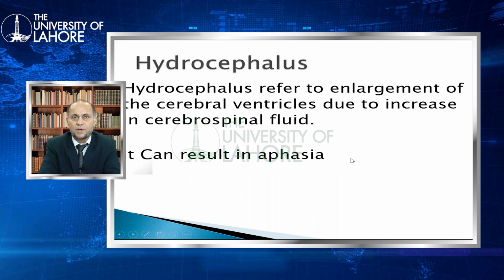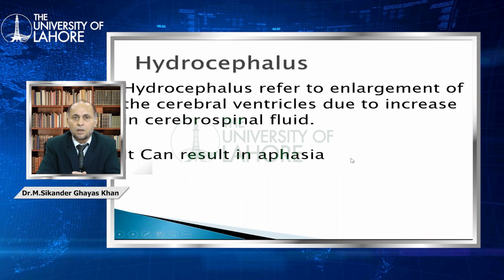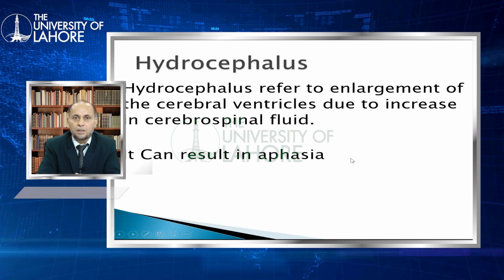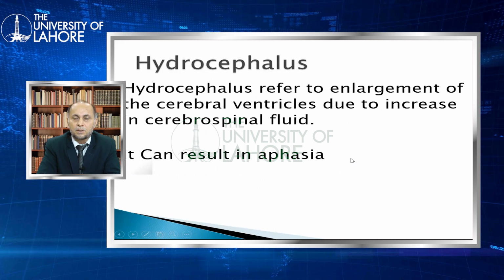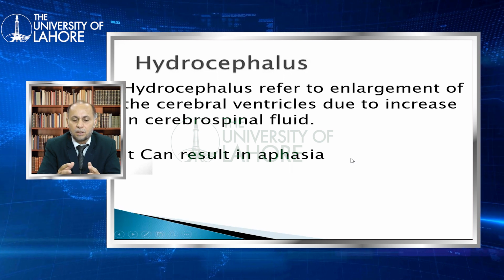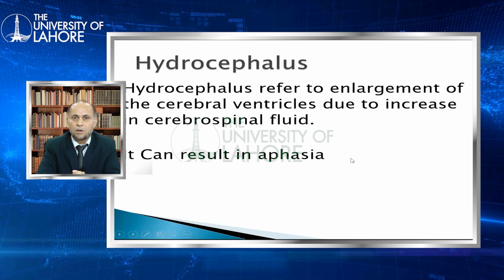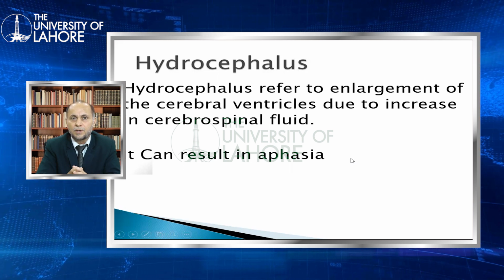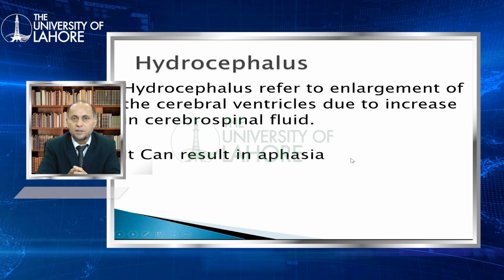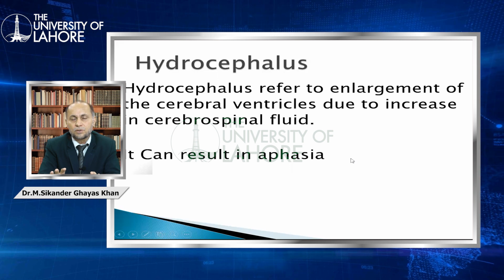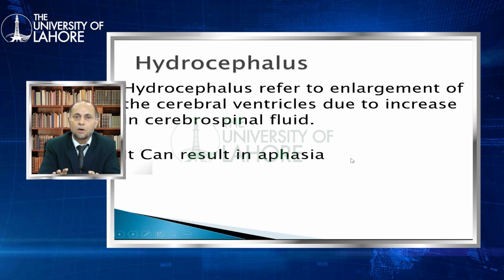Now hydrocephalus: the cerebrospinal fluid which is generated in the ventricles drains into the subarachnoid space, and when this is blocked, the accumulation of the cerebrospinal fluid causes blockage of the different arteries and pressure on the different areas of the brain. This pressure causes necrosis or ischemia of the brain.